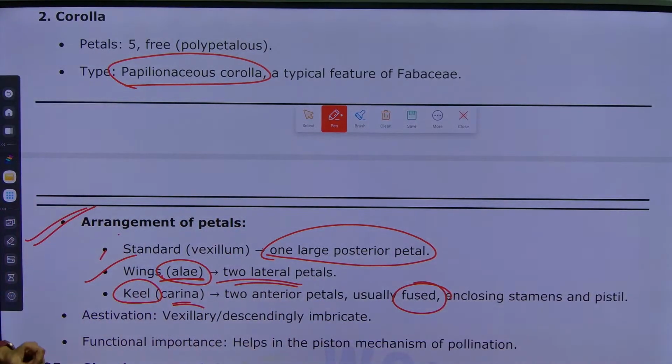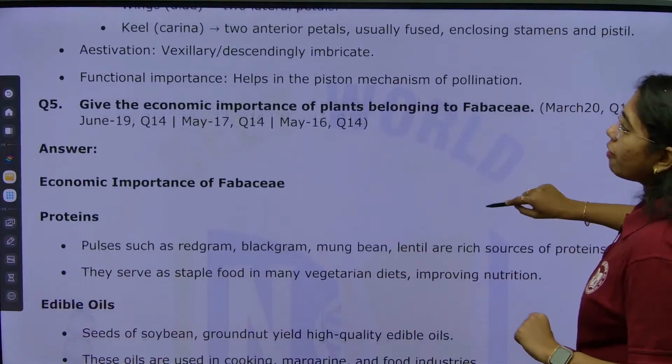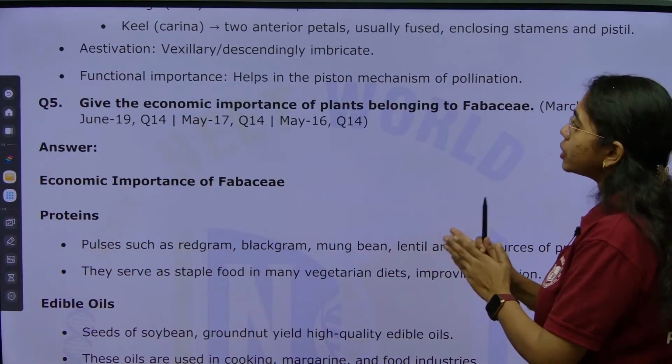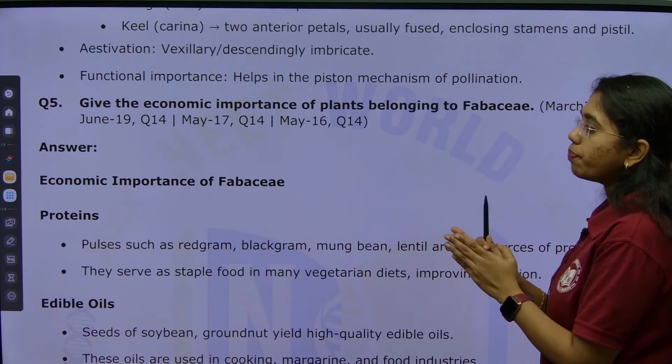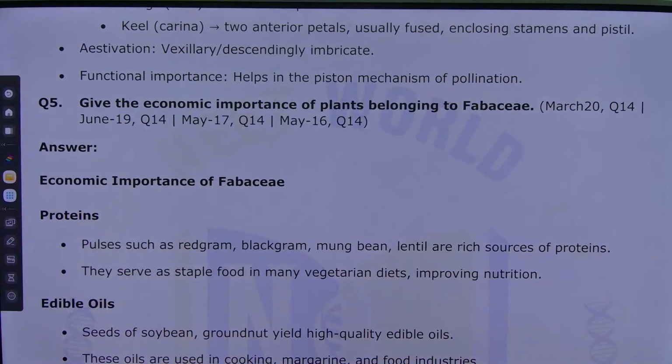Mention it out properly. And then, if we see functional importance, this helps in the piston mechanism of pollination. What type of pollination is given? Piston mechanism of pollination. Okay.